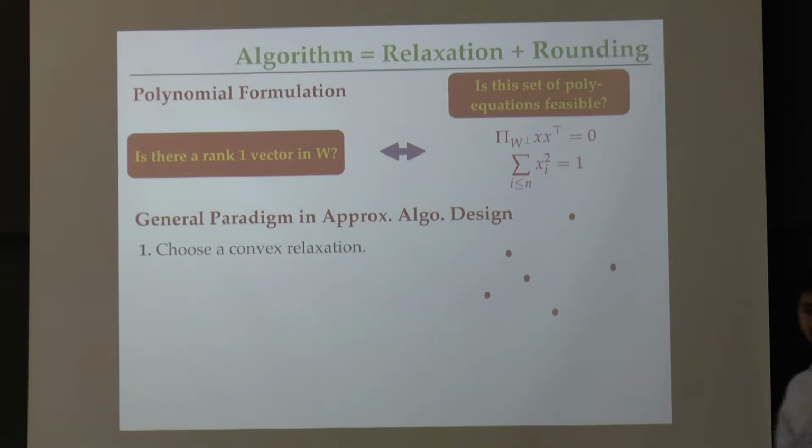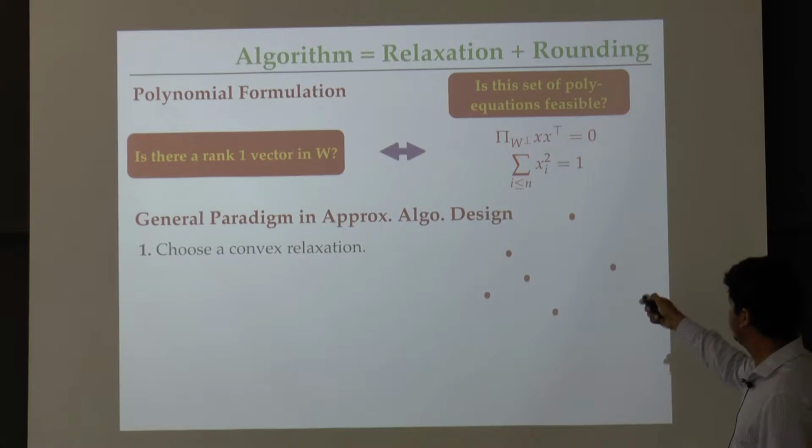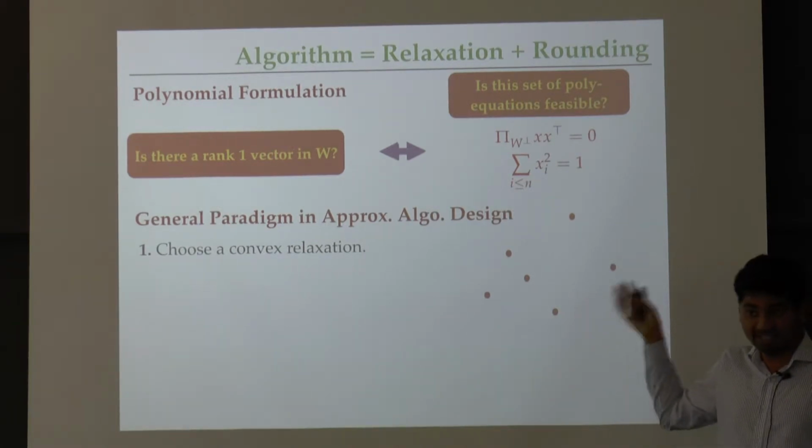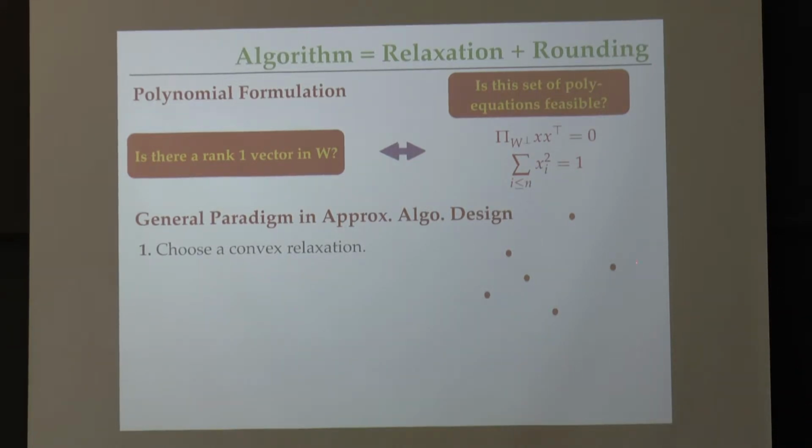Great. So what are we going to do? Well, our general methodology is to write a convex relaxation for this system of quadratic equations. They by themselves are not convex, so we want to relax it and then basically work with that relaxation instead, right? So let's say these red points are the solutions, the x's which satisfy these two equations for a certain W, right? We want to write a convex relaxation which is defined by a convex set. It's going to be a feasibility program here because we started with the feasibility program. So we want to write some convex set where we want to solve the feasibility problem, and that convex set must contain all the solutions, right?